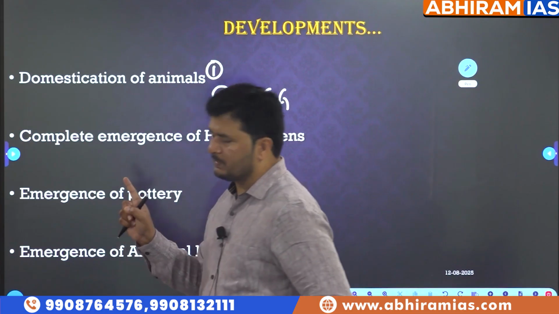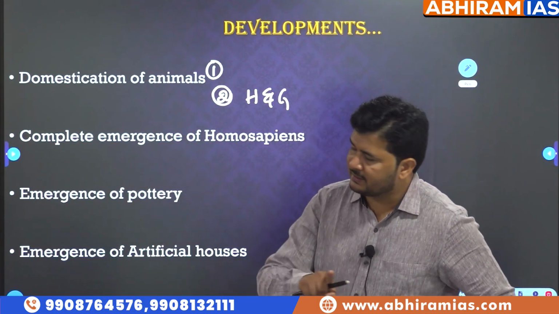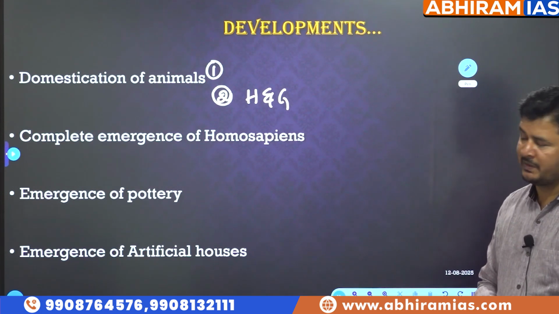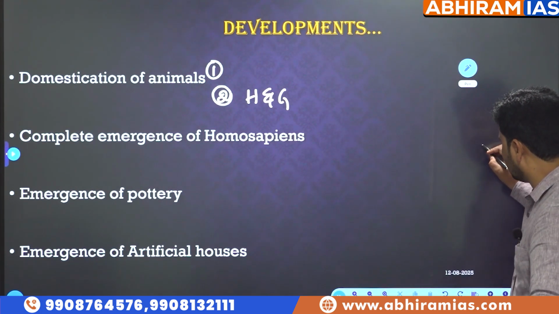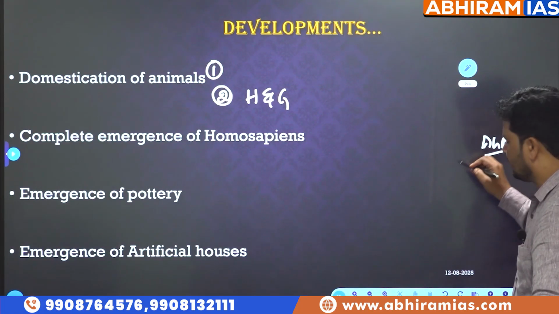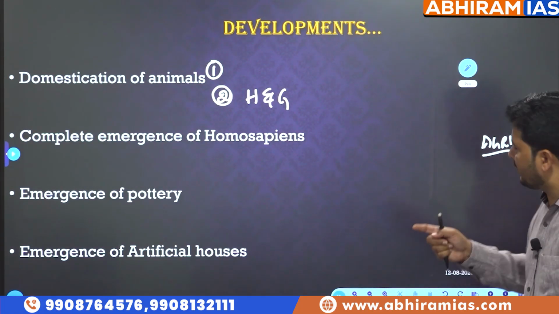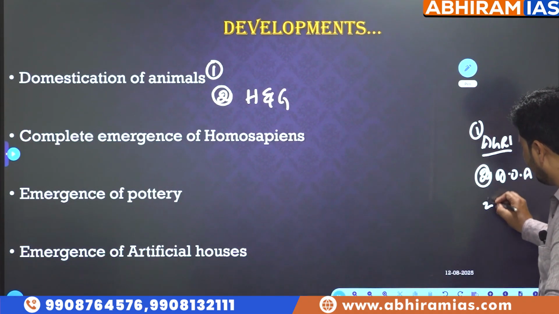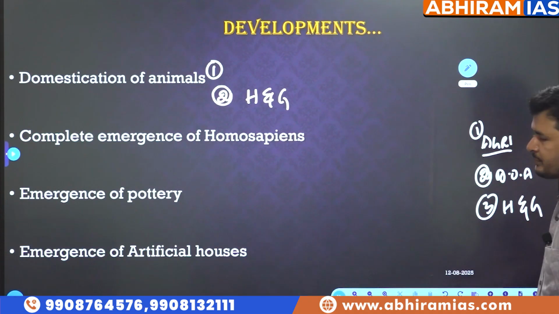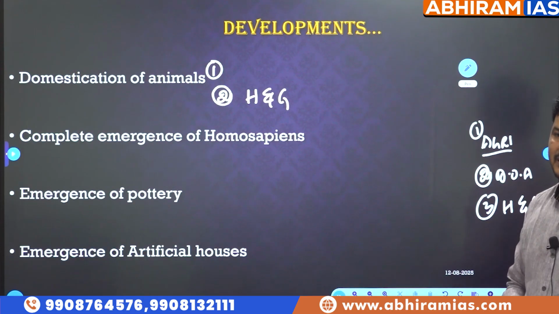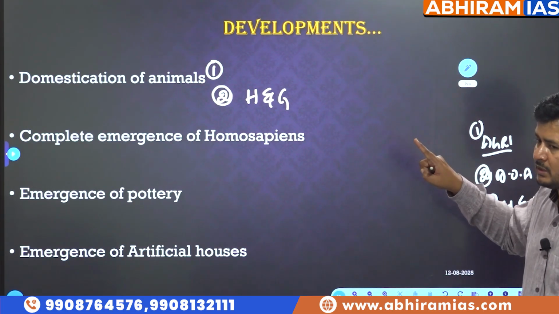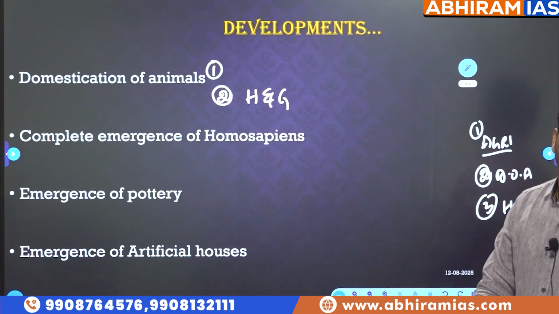We didn't find it only in Mesolithic. Let me tell you, we are going to find the same element as part of Neolithic cultures. By the time you get to Neolithic cultures, the major profession, the economic subsistence of Neolithic people, happened to be agriculture. Besides agriculture, the second was domestication of animals, followed by hunting and gathering. Though you are moving forward, you did not forget your roots or actual profession.